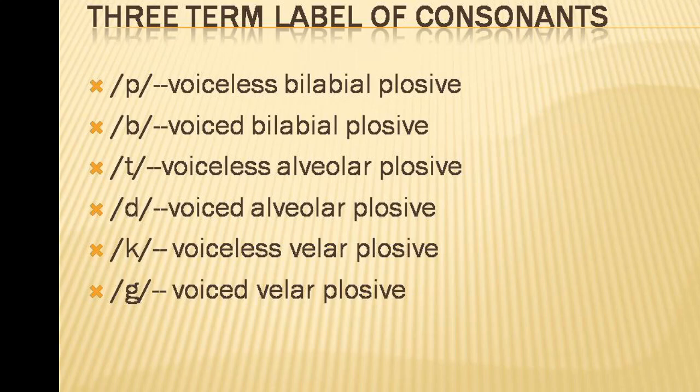P, as in pin, is a voiceless bilabial plosive. B as in bucket is a voiced bilabial plosive. T as in tin is a voiceless alveolar plosive. D as in duck is a voiced alveolar plosive. K as in kin is a voiceless velar plosive. G as in girl, voiced velar plosive.